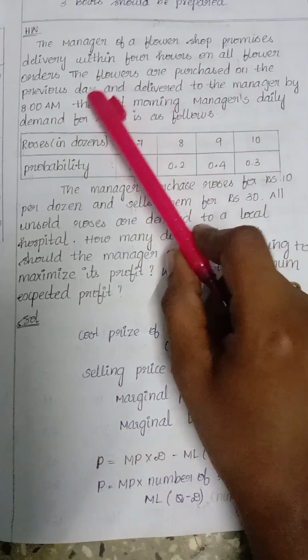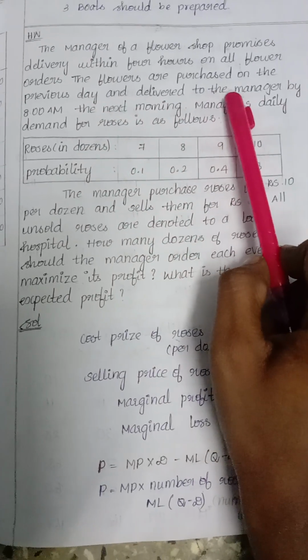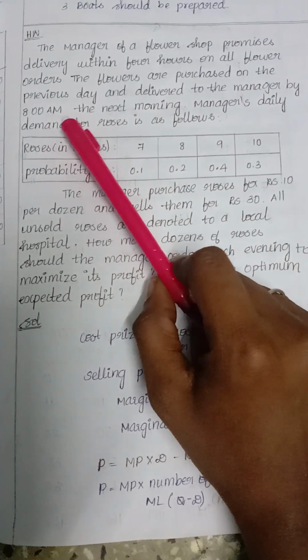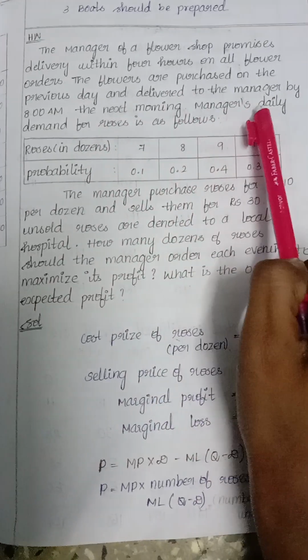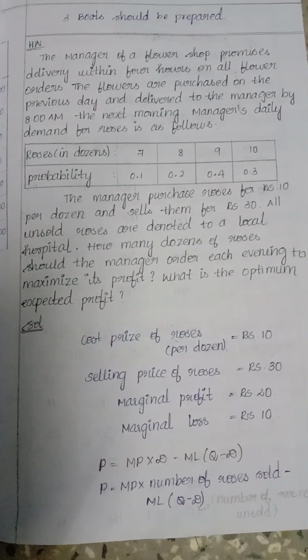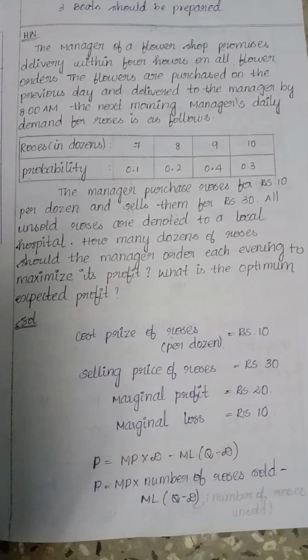Today we are going to look at this problem: the manager of a flower shop promises delivery within 4 hours on all flower orders. The flowers are purchased on the previous day and delivered to the manager by 8 a.m. the next morning. The manager's daily demand for roses is as follows. So he has to purchase the roses and then deliver them the next day.